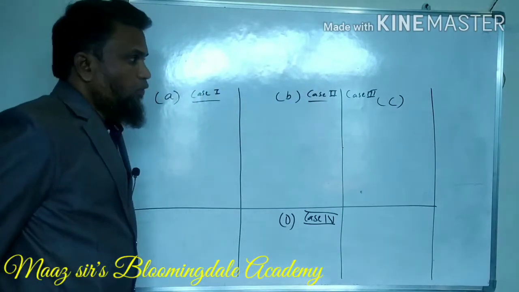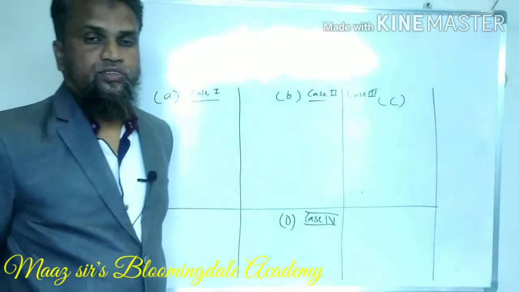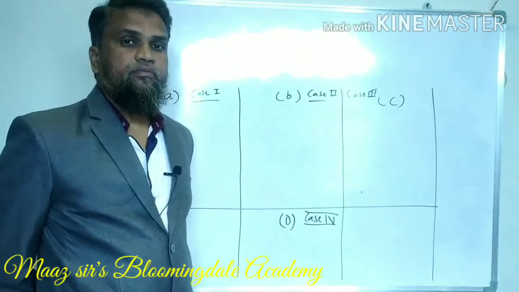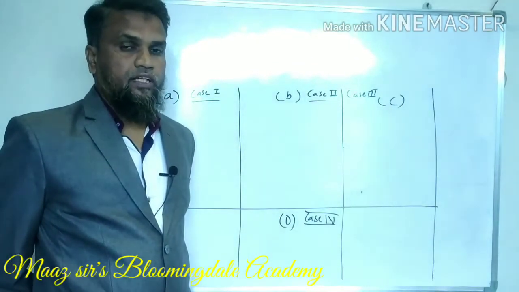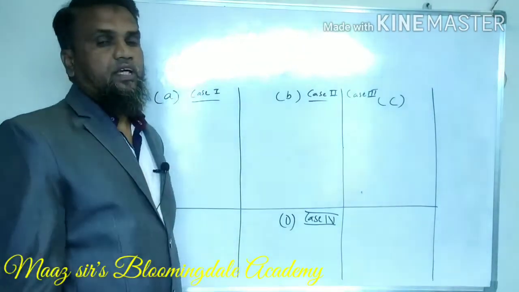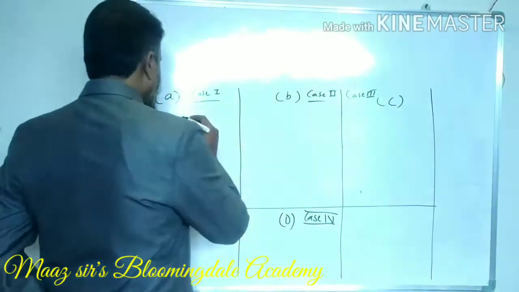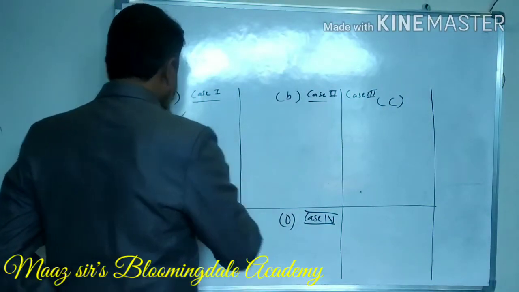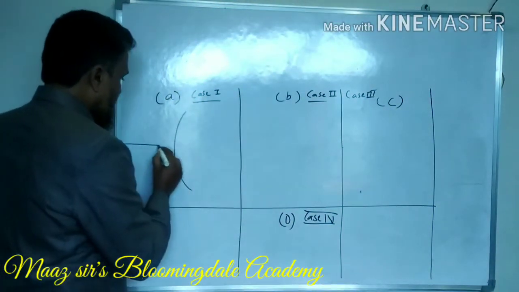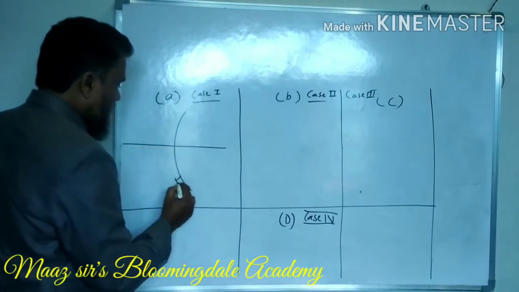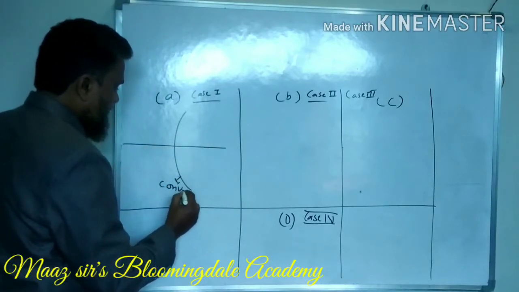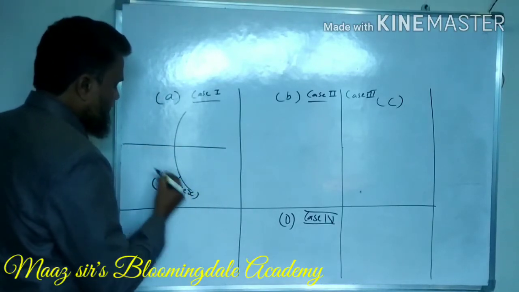So now let us see what happens to a ray when it is traveling through the principal axis or just above the principal axis. Now let us see how it behaves. So in the first case, I am taking a convex surface. This is convex.